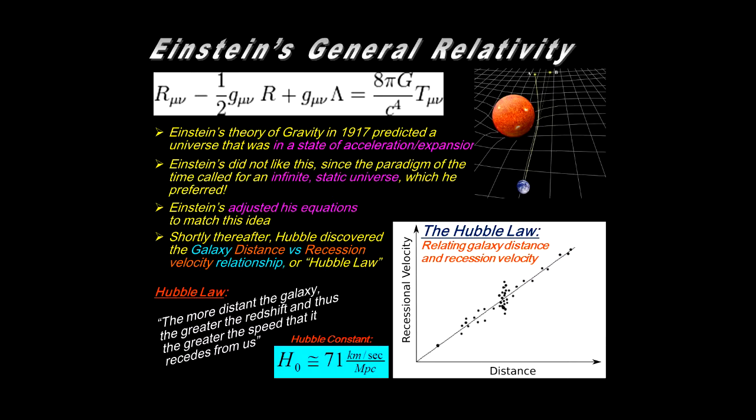The greater the redshift, the greater the speed that it recedes from us, and its constant is about 71 kilometers per second per megaparsec. This undergirds empirically the idea of the Big Bang, because as you reverse time, you get to the point of beginning where all the galaxies were together. So this is kind of a starting point for the concept of the Big Bang, beginning of the universe.